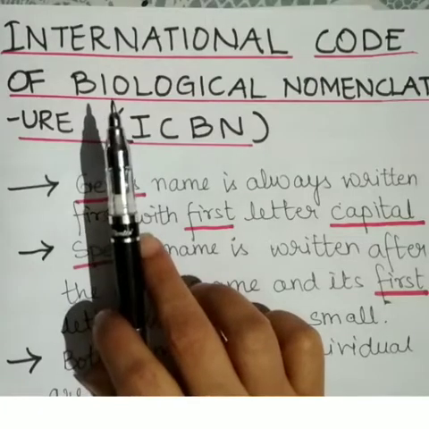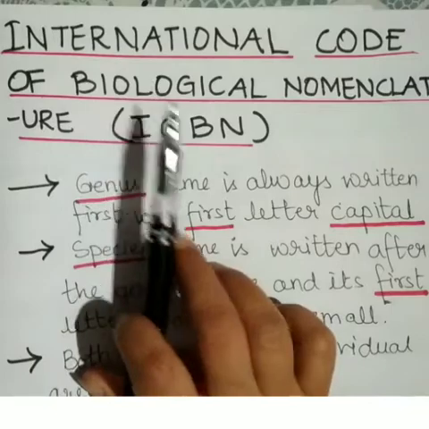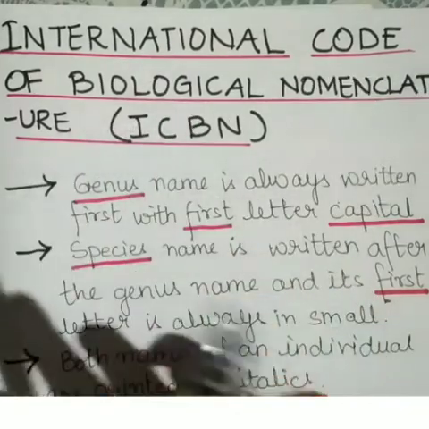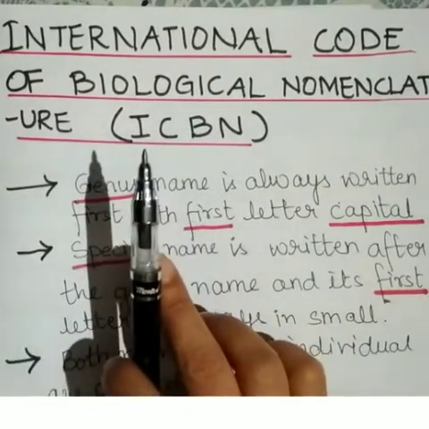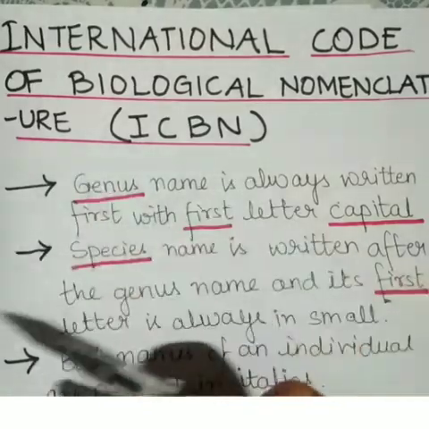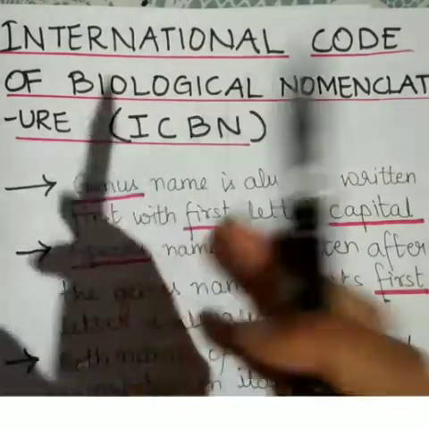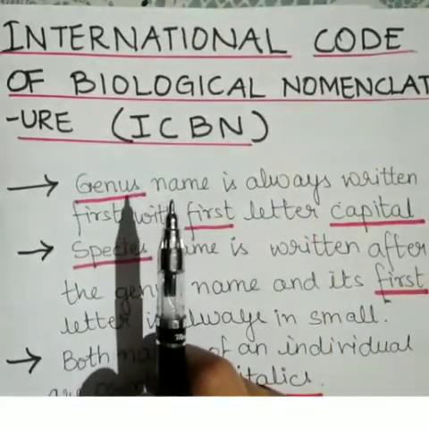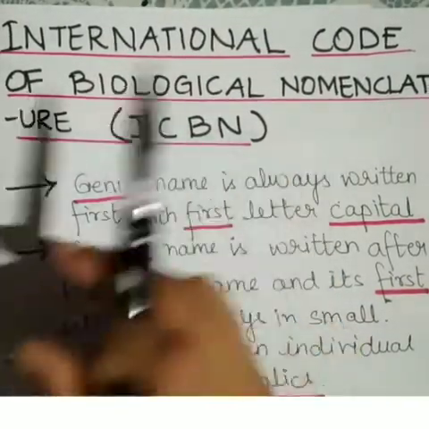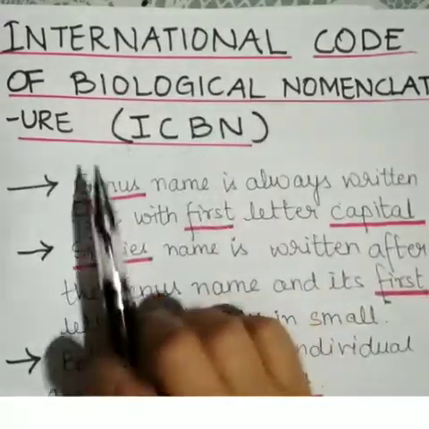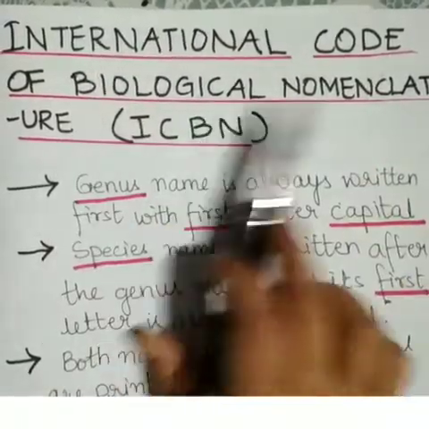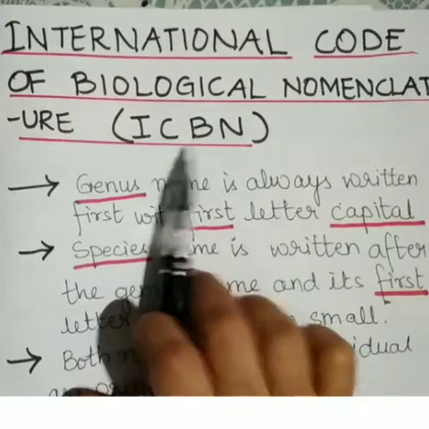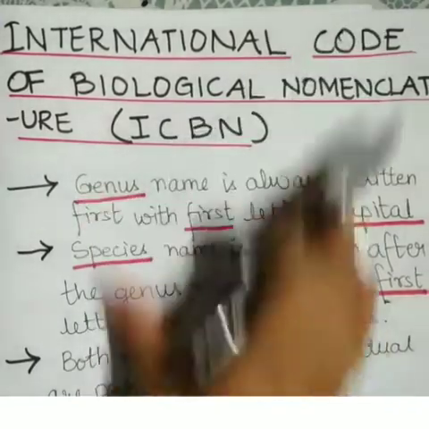Now the scientific names are unique, understood, and followed all over the world. Since the system of naming involves giving an organism two names, it is also known as binomial nomenclature. And they are guided by a set of rules in the International Code of Biological Nomenclature, or ICBN. So these are the set of rules.